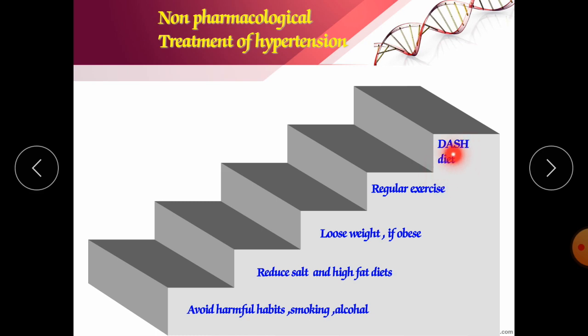So what does it include? We should decrease the intake of sodium, meaning salt. After that we should take less oil and a less fat diet, a diet which has fruit and more and more green vegetables, with less meat, less non-veg, less dairy products, less bakery products. You should take products which are very fresh and very healthy, so they come under the category of this DASH diet.